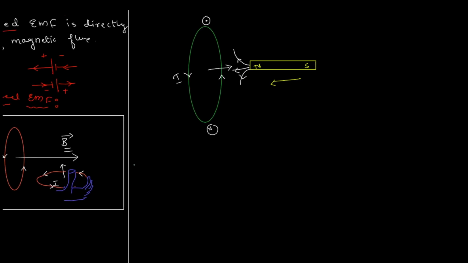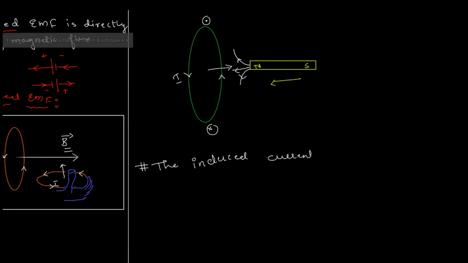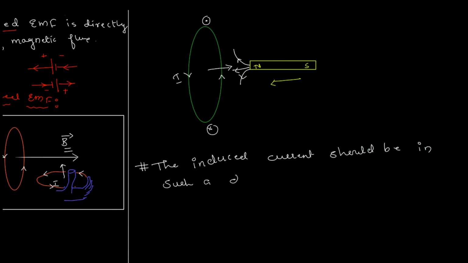So according to Lenz's law, please listen, the induced current or EMF should be in such a direction that it opposes the changing magnetic flux.